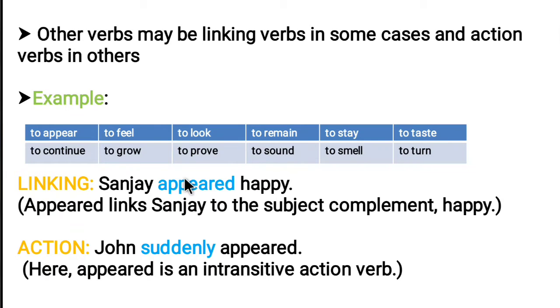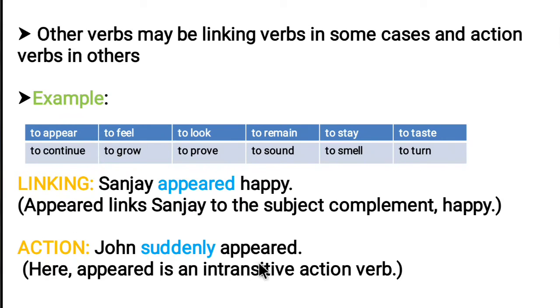Here, appeared is a verb, and it is connecting the subject to the predicate. It is connecting the subject to its subject complement. We are describing more about the subject. Here the subject is Sanjay and we are telling something about Sanjay, that he looks very happy. He appears to be happy. So appeared here is a linking verb.